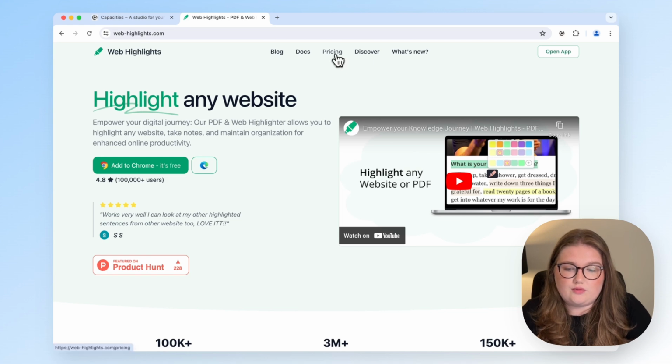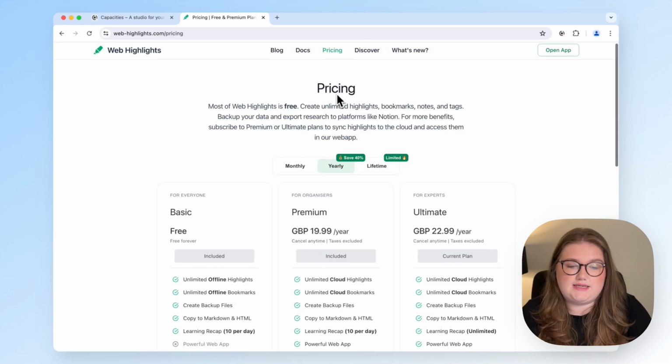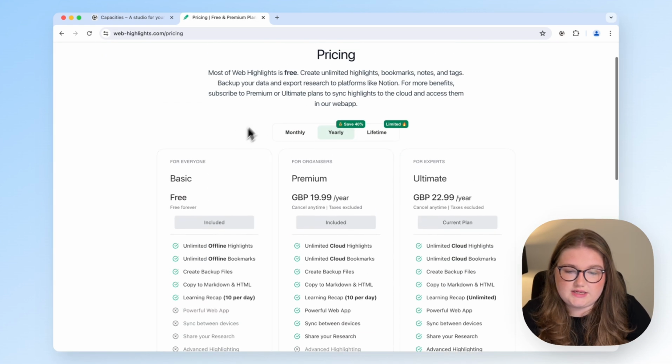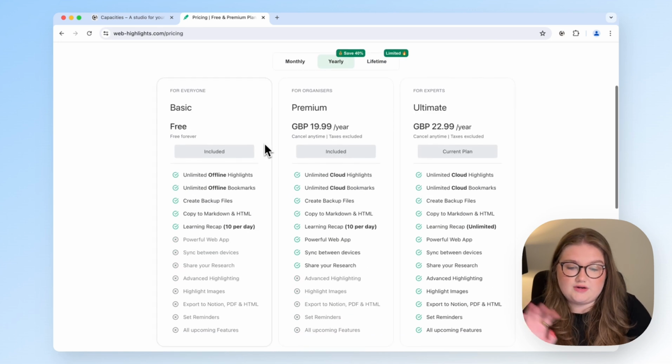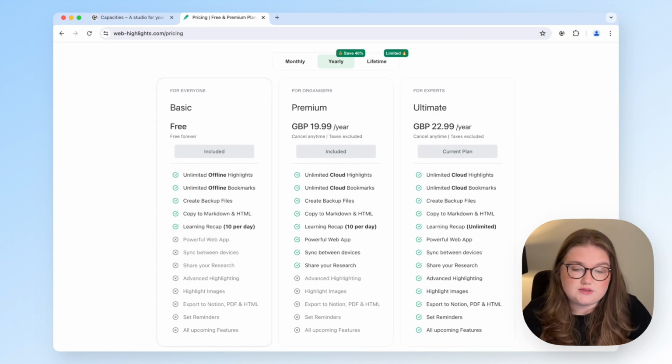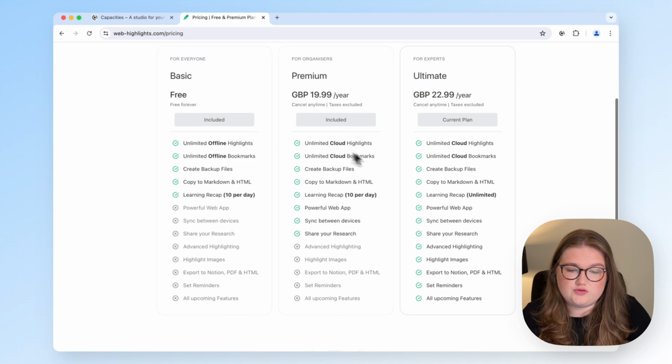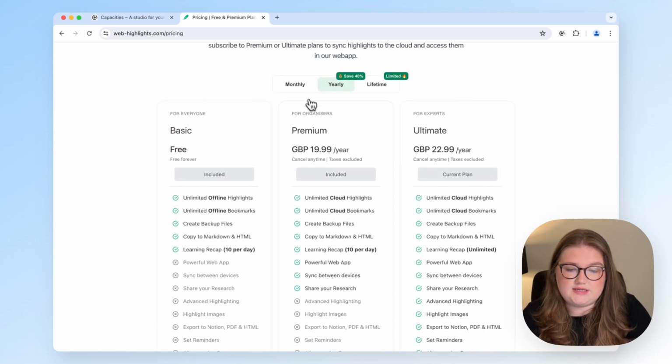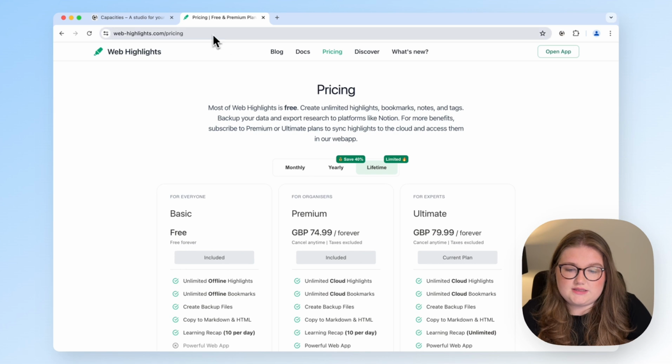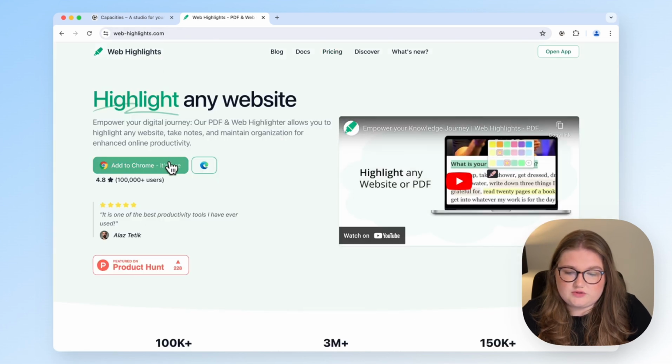The other thing I'll point out whilst we're on the Web Highlights website is the pricing. As you can see, most of it is free, so hopefully everyone can get use out of it in some way, but if you'd like to pay for extra features, you can see the prices here for monthly, yearly and lifetime deals as well. So let's add the extension first of all.